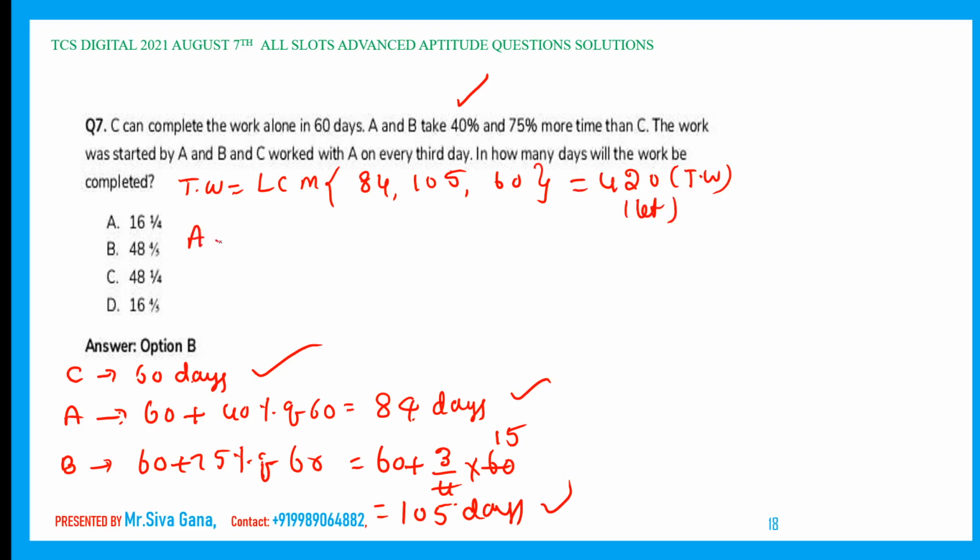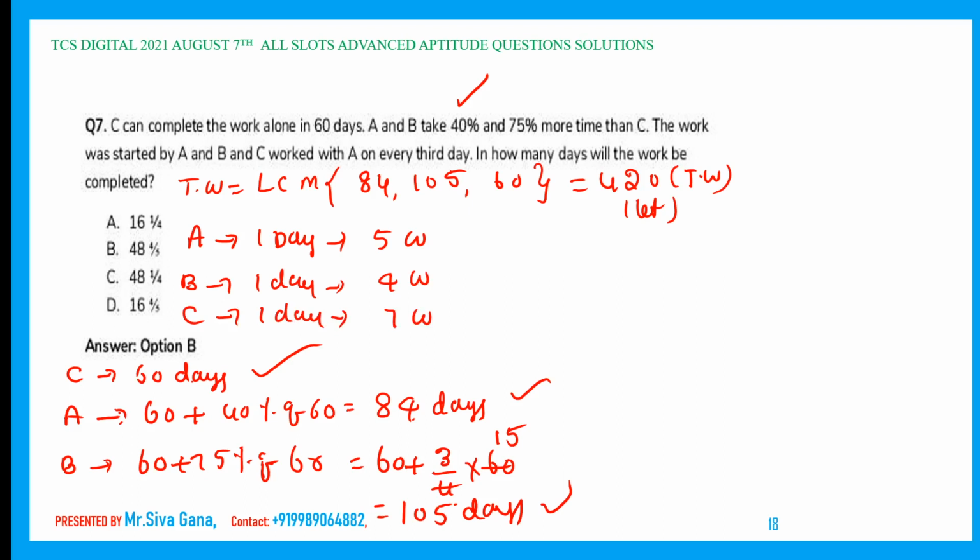Now coming to 1 day work. A's 1 day work is 420 by 84, which is 5 work. B's 1 day work is 420 by 105, which is 4 work. C's 1 day work is 420 by 60, which is 7 work. These are the 1 day works.